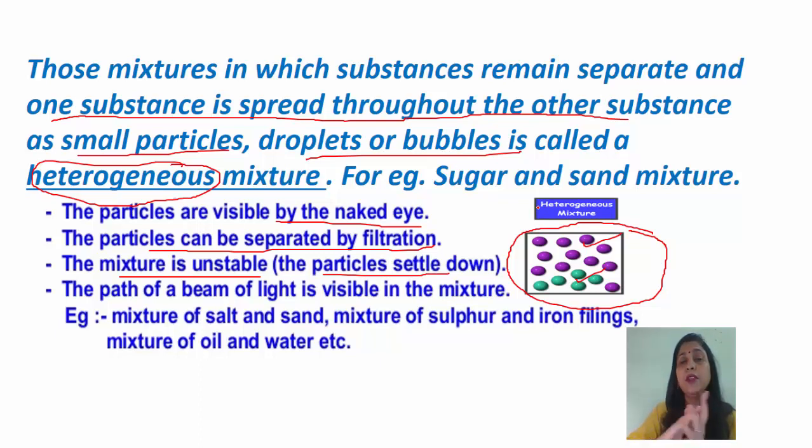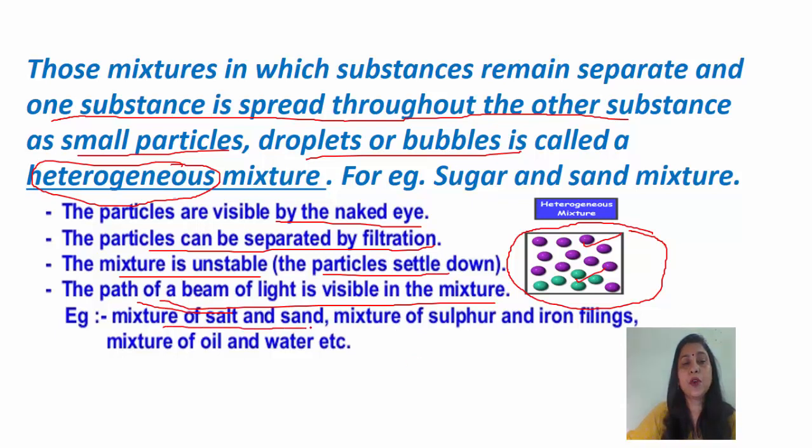The mixture is unstable, which means if you leave that mixture undisturbed for some time, you will see that after some time the sand will settle down. And the path of a beam of light is visible in the mixture. That means if you take a torch, switch it on and pass the light through a heterogeneous mixture, you will see that the path of the beam of light is visible.